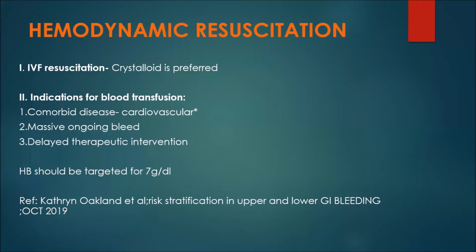If hemoglobin is below 9 to 10, you should transfuse blood and try to target at least 10 gram per dL for cardiac patients. Any other questions from anyone else?